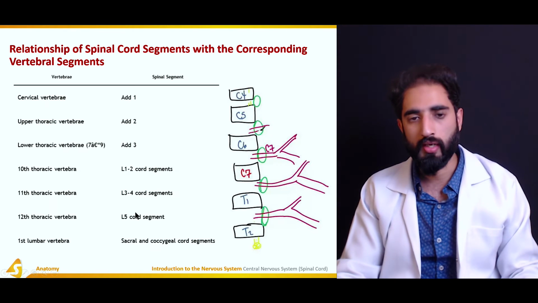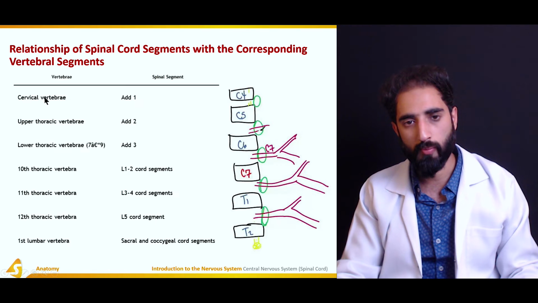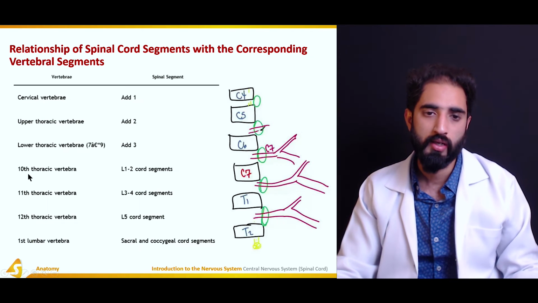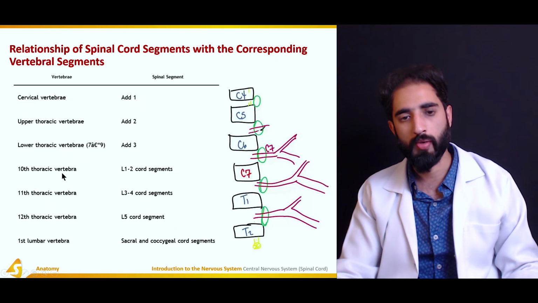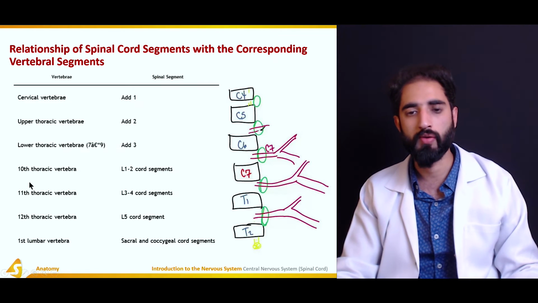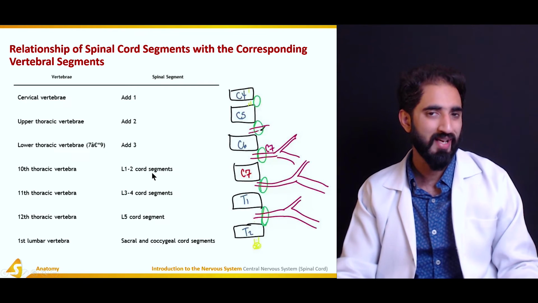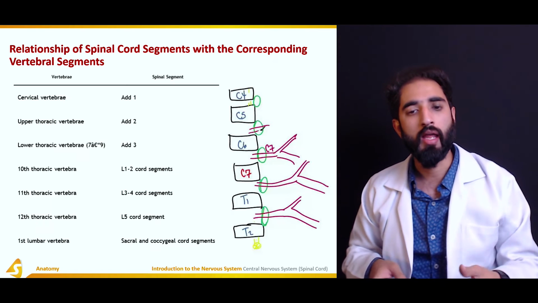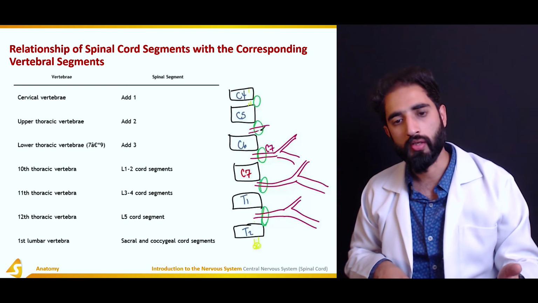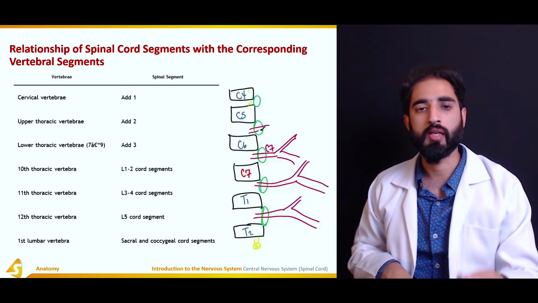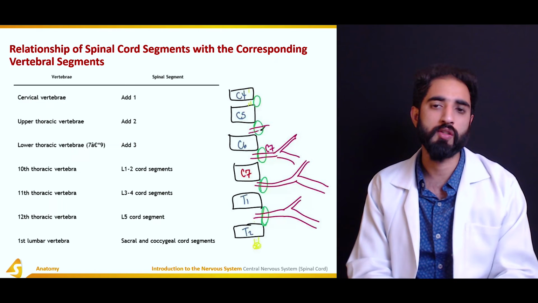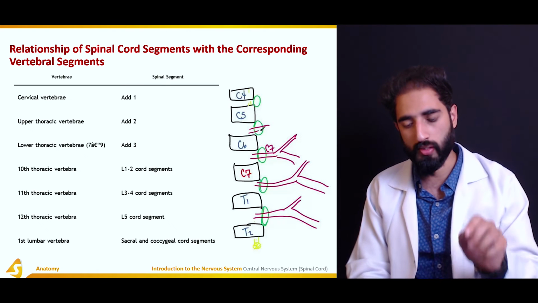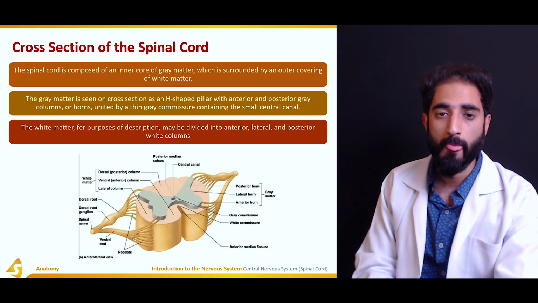Moreover, if we look here, for example, if we talk about the 10th thoracic vertebra, in the region of the 10th thoracic vertebra, we have L1 to L2 cord segments. So L1 and L2 cord segments are not at the level of L1 vertebra. So this is an important thing to understand, the relationship of the spinal cord segments with the corresponding vertebral segments. It needs to be kept in mind because it is very important clinically as well.